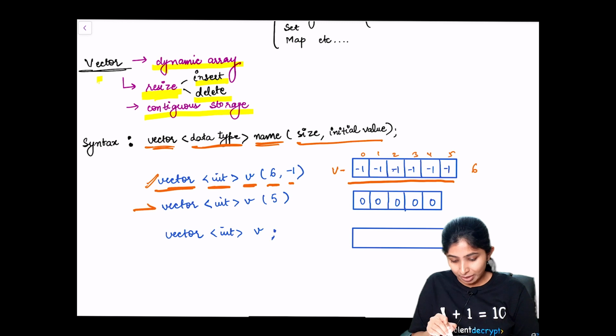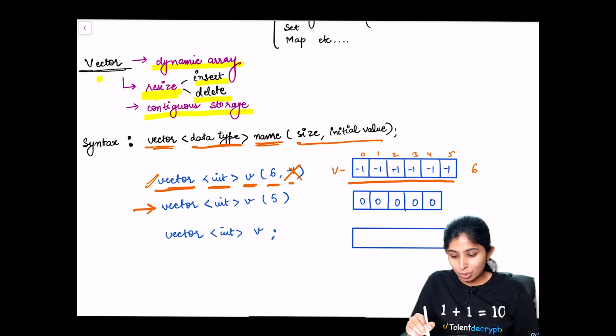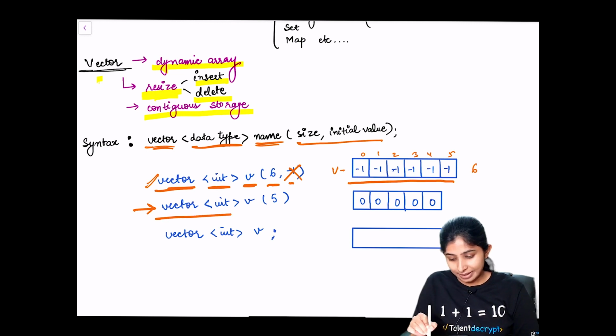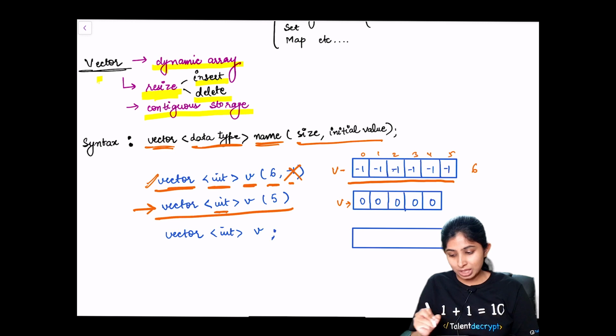Again, when I define vector<int> v(5), what if I do not want to initialize my vector with any value? In such situations, I will not pass this particular parameter. So I'll only pass the size parameter, and I did here the same way. So this will create a vector v which has size 5 and integer kind of values, and it will take the default value of integer, which is 0.